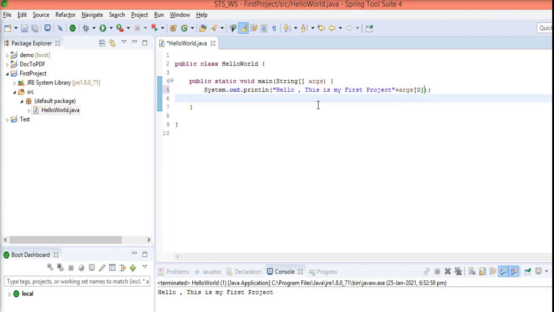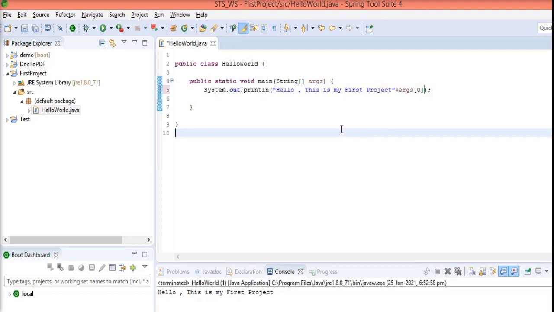So you may ask, what is the argument 0? Whenever I teach you arrays, at that time I will explain what an argument is and how I can use arrays here.